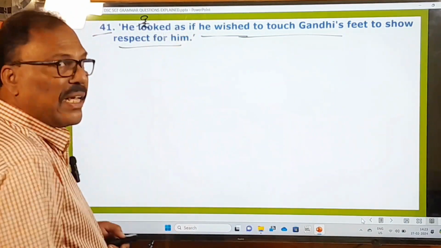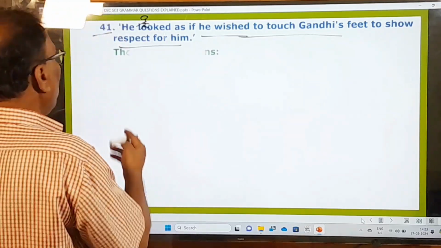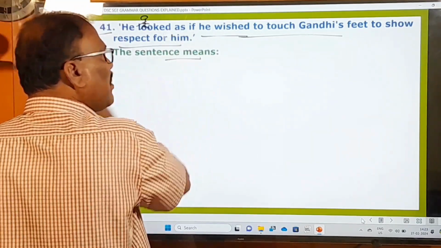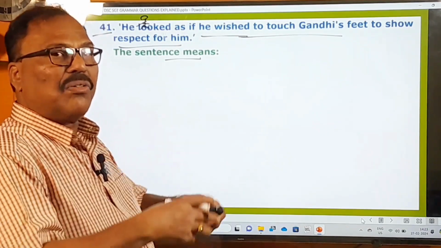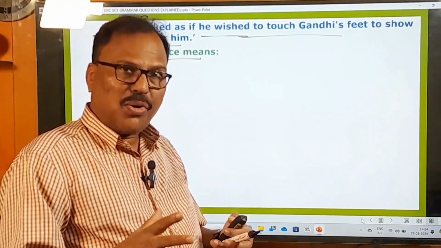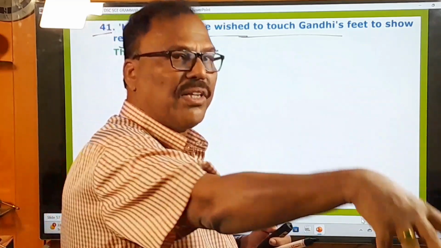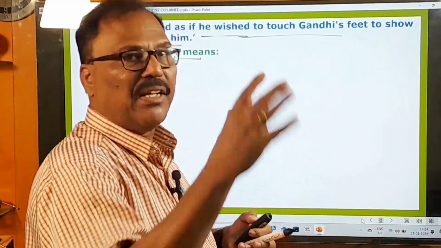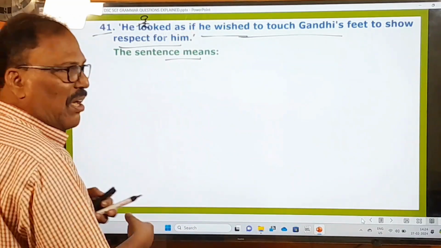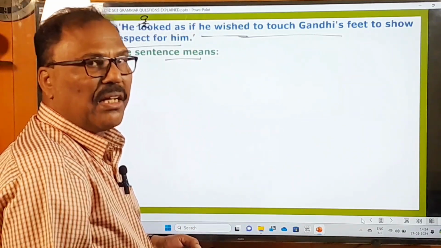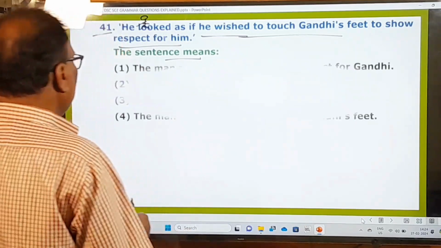And now what is the examiner asking you to do? What is the meaning of this sentence? I have just now told you about that. That man appeared as though he were going to touch Gandhi's feet to show his respect. That is the meaning of this. And now the examiner is asking you to give the meaning of this. Let us search for that meaning in the options given. What are the options given?